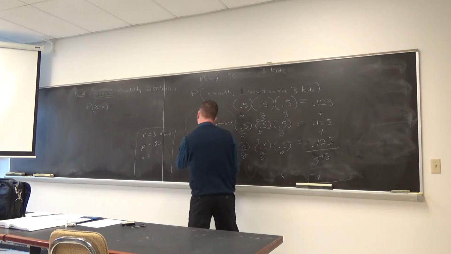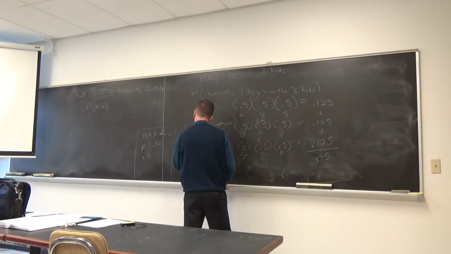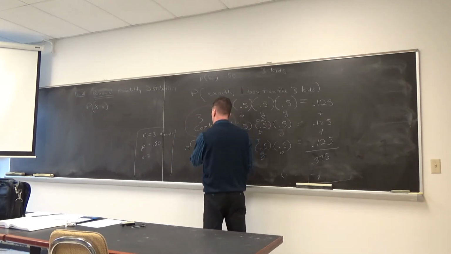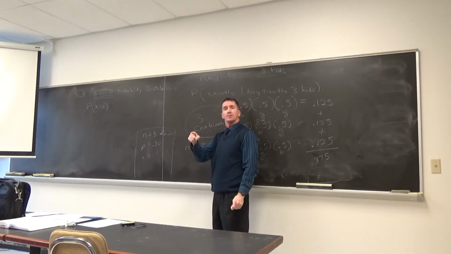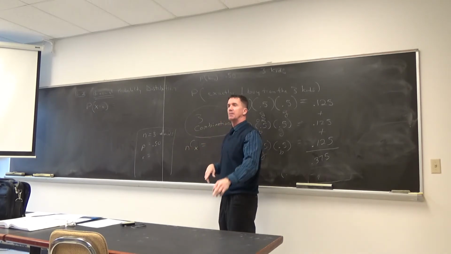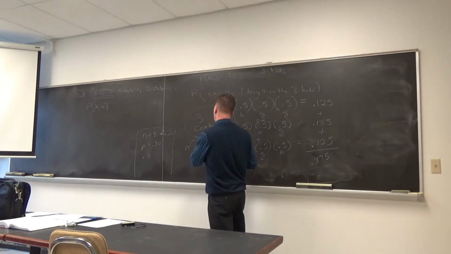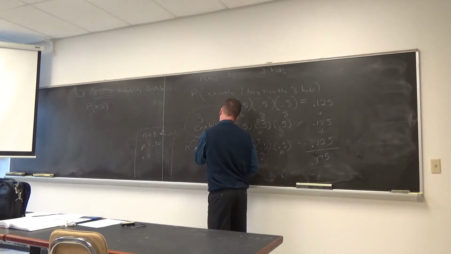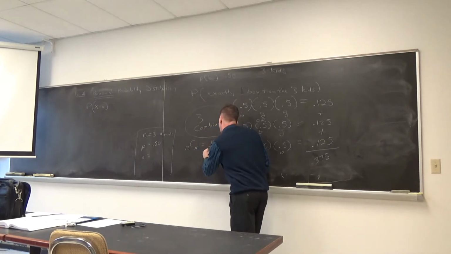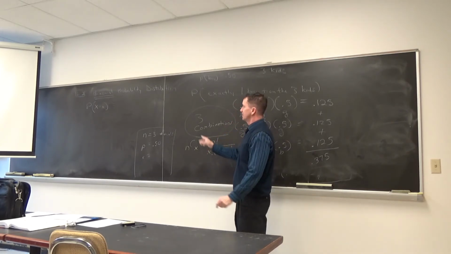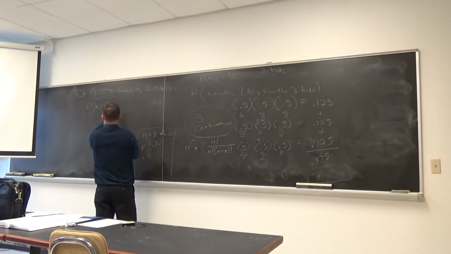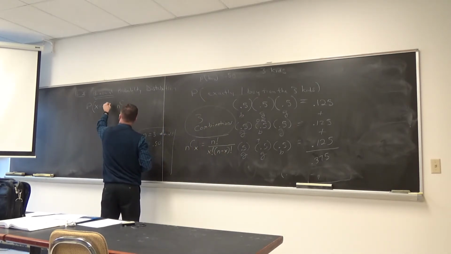All right, so there's a math formula for that. Now it's called nCx. It's a math combination formula. So I'm going to write it on a board. Some of you may have seen this before. Don't worry if you've never seen this formula before. I'm going to write some symbols on the board. You might look at these symbols and go, I've never seen that before. It'll take me 1 minute to explain the symbols. So I'm going to write the formula out. Here it is: n factorial over x factorial times n minus x factorial. That's the math combination formula. But I'm going to start this thing right here and put it as my first part to the math formula. I'm going to need that.